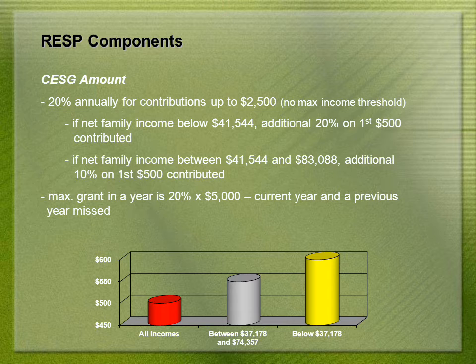You'll notice the chart below illustrates the maximum grant the beneficiary would receive given the different net family income brackets. The CESG is cumulative in nature, so after maxing out the current year grant amount on $2,500, you will also receive grant money on additional contributions in a year, up to a maximum annual amount of $5,000.